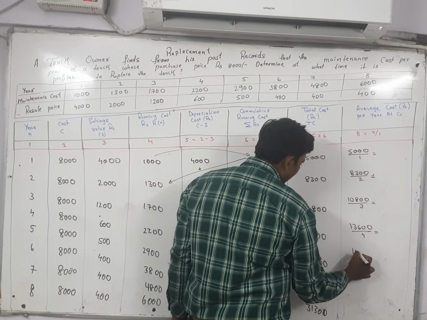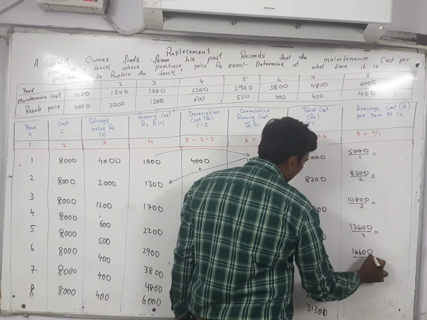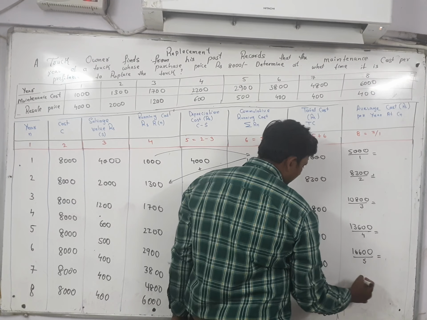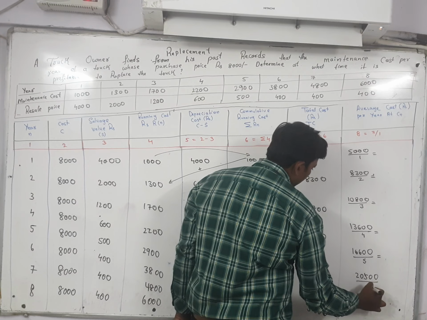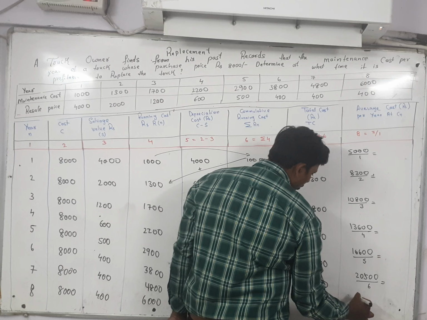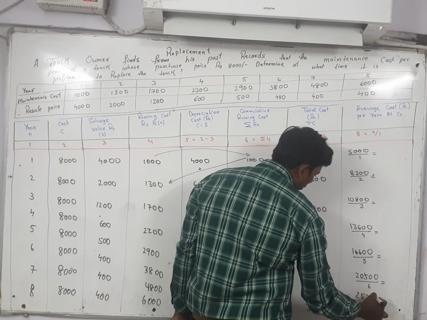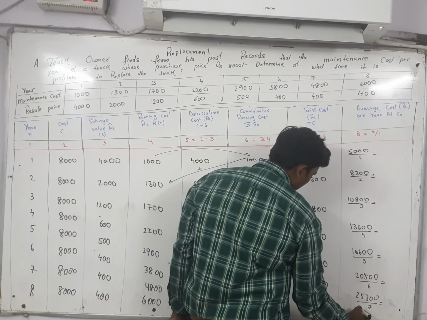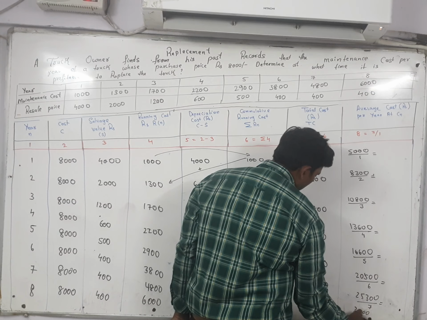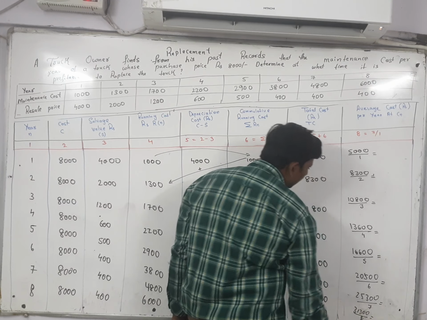Then 16600 divided by 5. Then 20500 divided by 6. Next, 25300 divided by 7. And 31300 divided by 8. Like this you have to write.